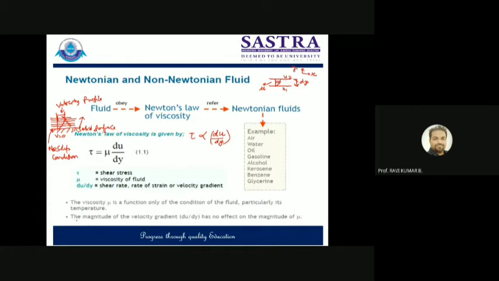The second point is mentioned here. The magnitude of the velocity gradient has no effect on the magnitude of viscosity, because viscosity is a constant value. Viscosity doesn't depend on the velocity gradient, but it depends on some other parameters. It depends on the temperature basically. If you change the temperature of this fluid domain, viscosity will definitely change, and drastically. It has some relation, linear, sometimes quadratic or cubic, with temperature. We'll discuss it later in the further topics.